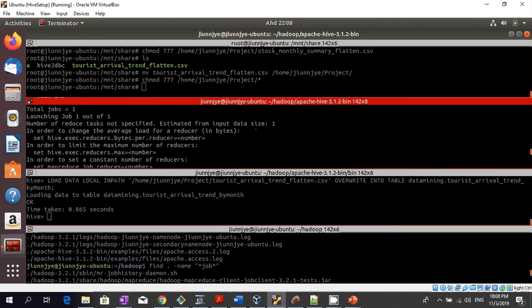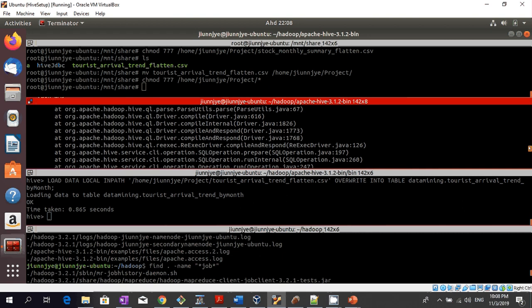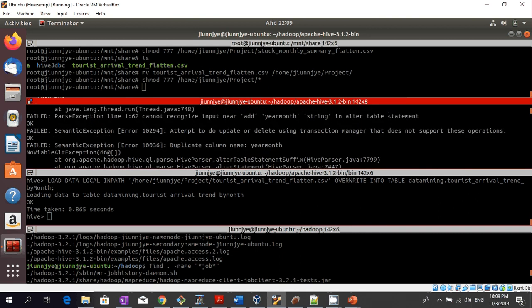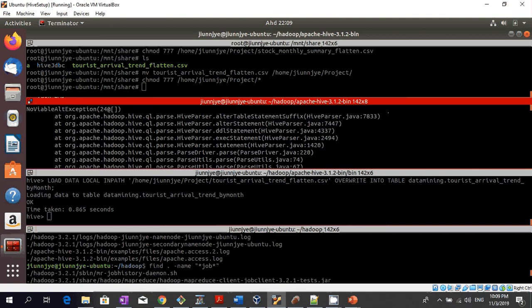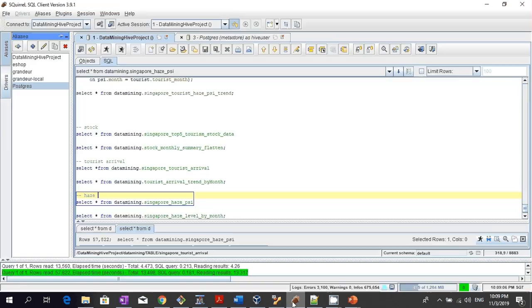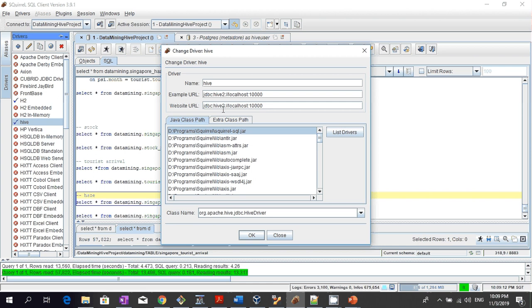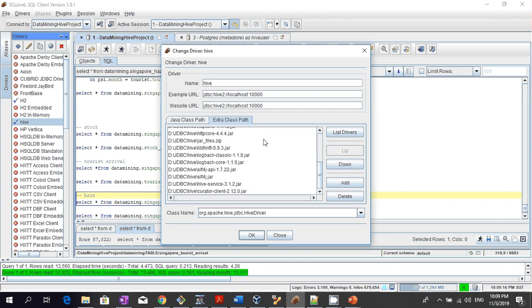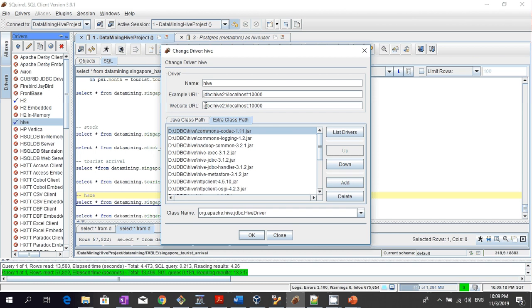I think it goes out of buffer, but this is the Hive server. Once we have the Hive server, we can use any generic SQL client to connect to it by configuring the JDBC. These are the bunch of libraries that we need, and once we configure this, we can connect to the Hive 2 on the host.